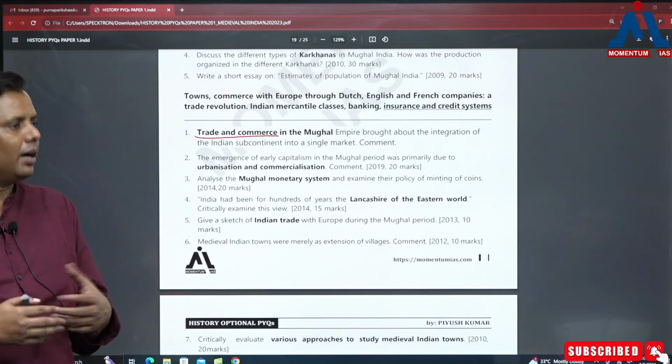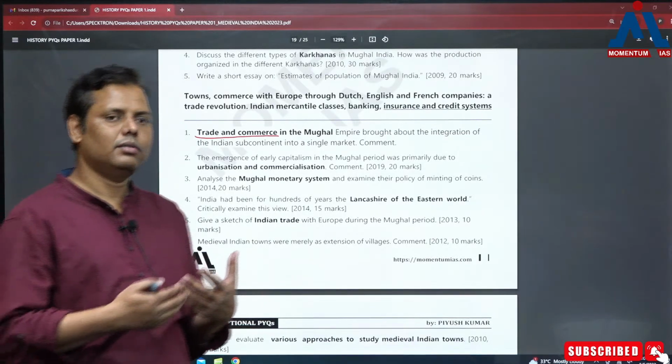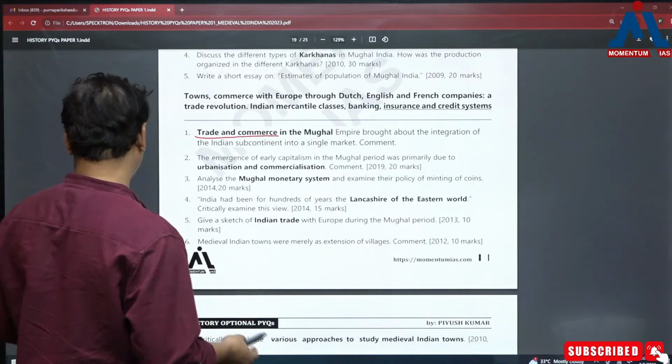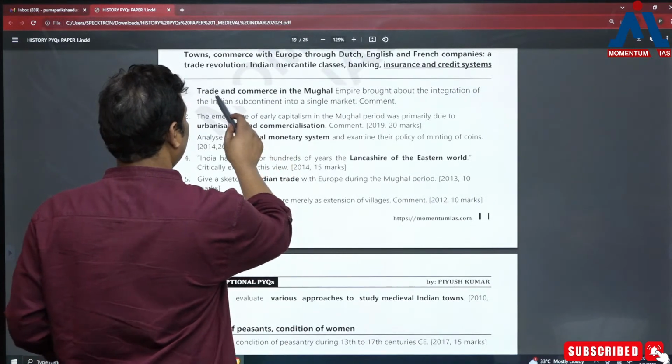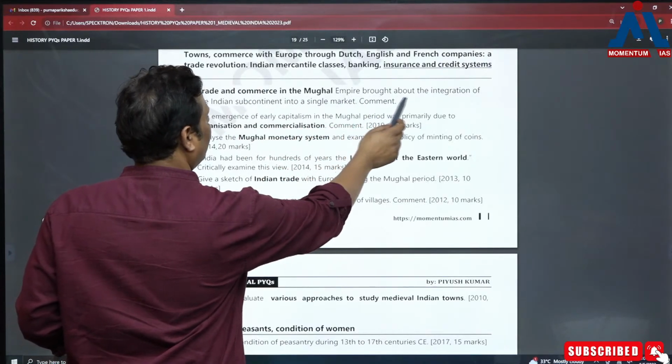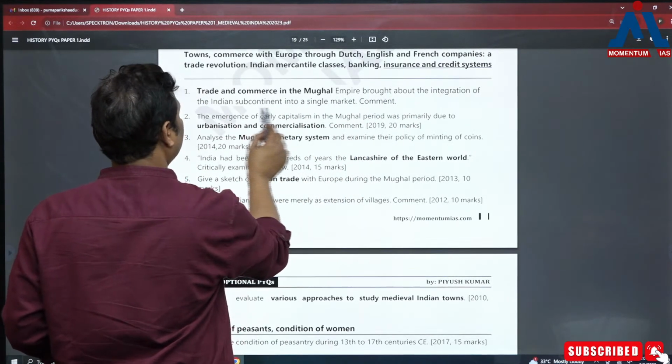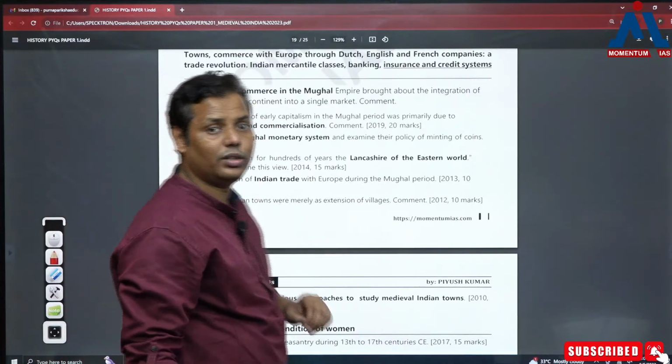So of course they have better knowledge, and there are great possibilities for the question. So look at the nature of the question: Trade and commerce in the Mughal Empire brought about the integration of the Indian subcontinent. Now, this question was asked in 2022.